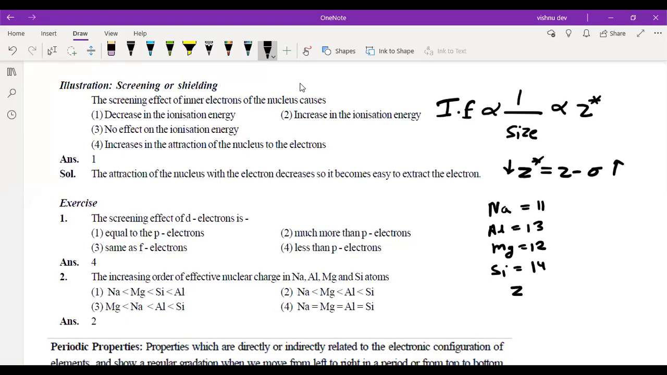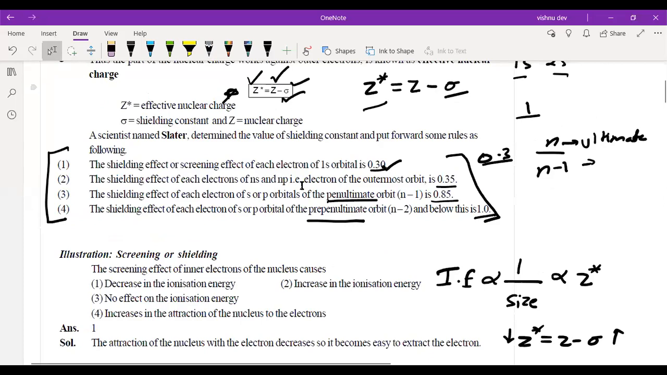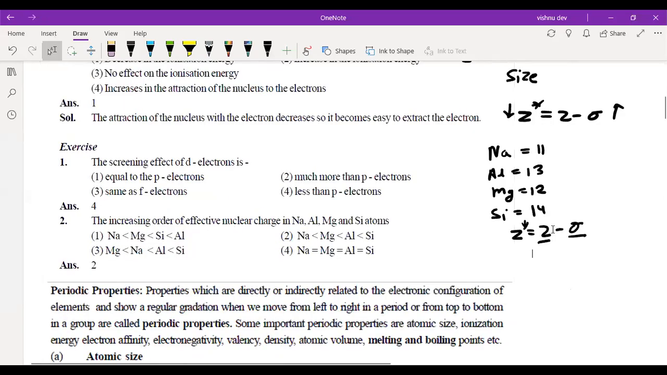So obviously Z star will be Z minus sigma. Now the value of sigma won't be much higher than the increase in Z. Here Z is increasing by one when you go from sodium to magnesium, but sigma is increasing by how much? Just see the value. For ns and np, it is 0.35. If I'm adding one proton and one electron extra, sigma is increasing. So just consider this as a base.